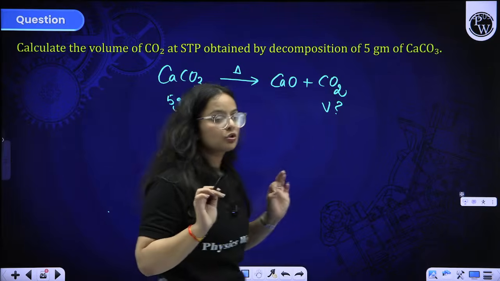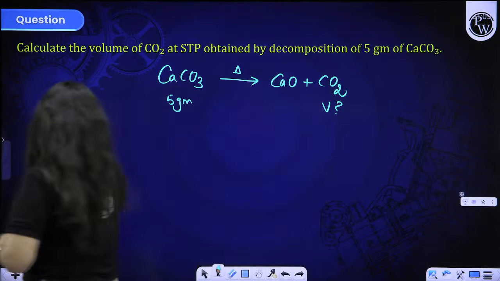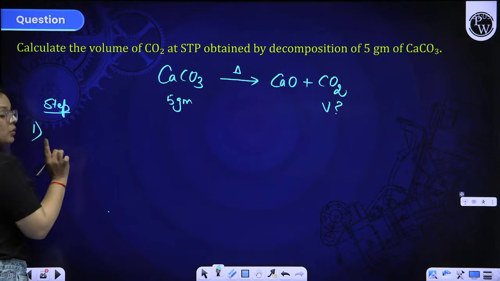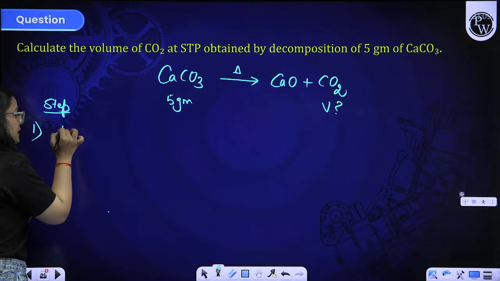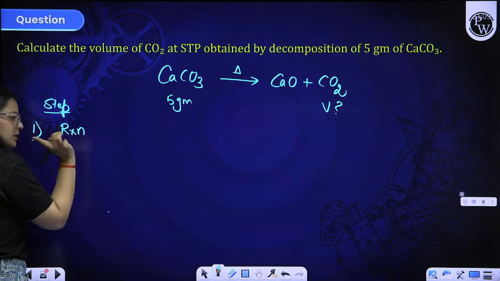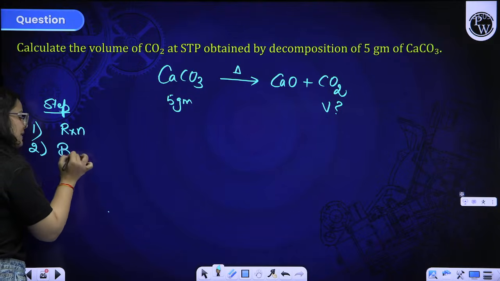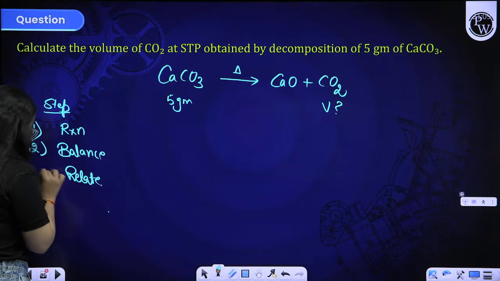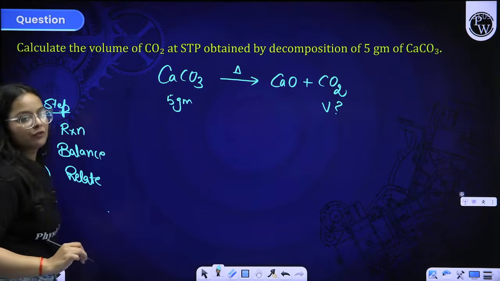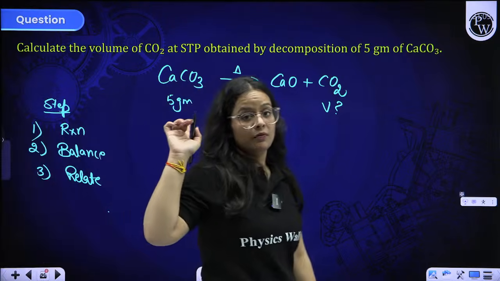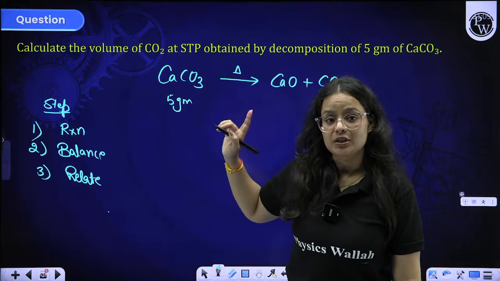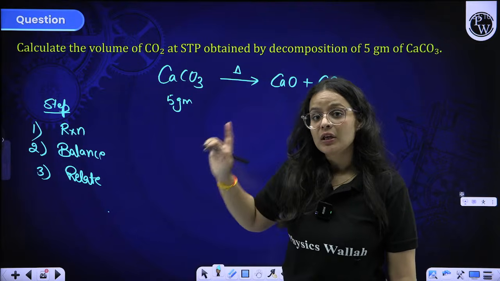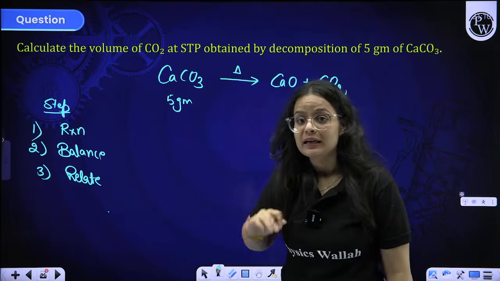For solving the stoichiometry type of things, first of all, there is a certain step you have to follow. You have to firstly write down the reaction in a correct way, balance it up, then relate it. This is the sequence you always have to follow. Firstly, write down the equation. Then balance the equation. Then link the relation.